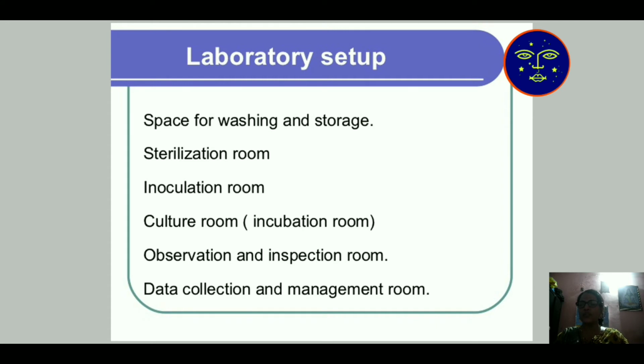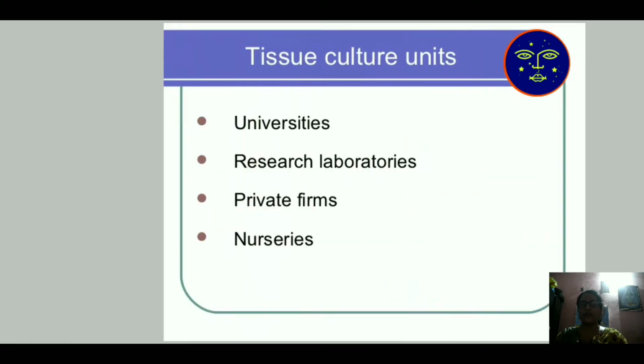Then a culture room is necessary. After that, an observation room, where we observe all the cultures within a 2 day interval. Then data is collected and maintained in a record. So one good laboratory is necessary for our tissue culture technology.